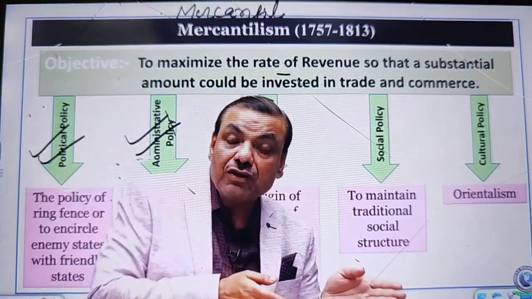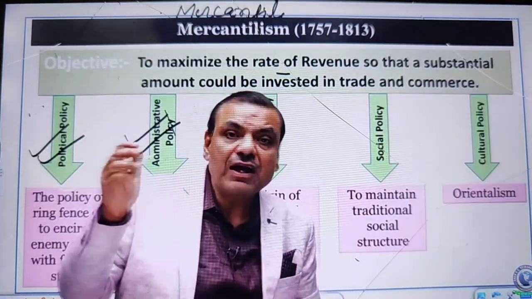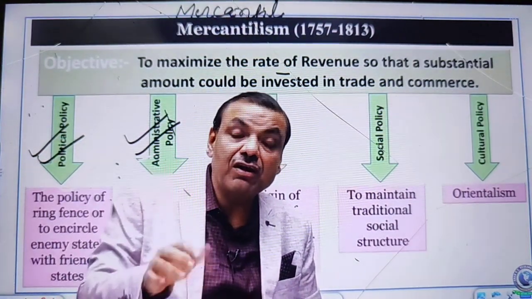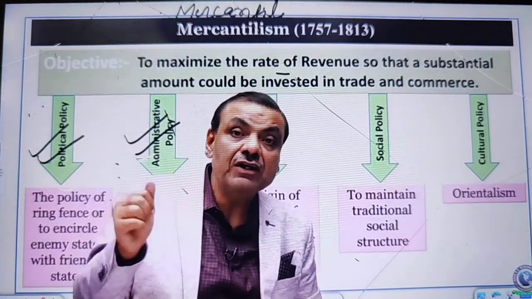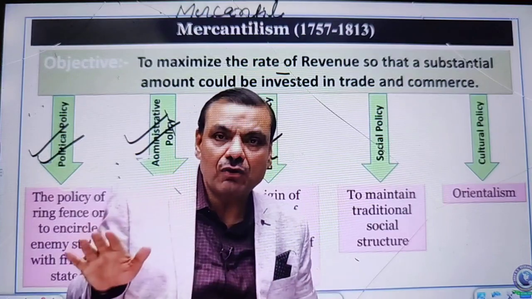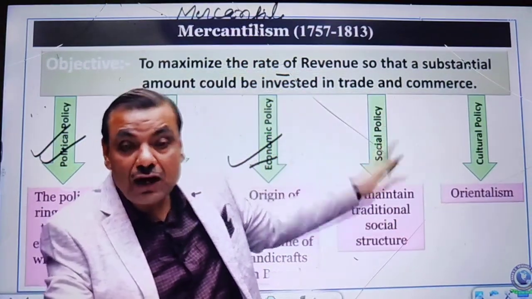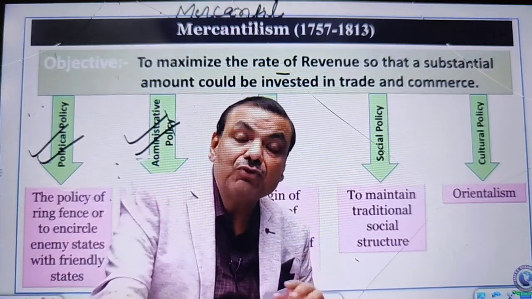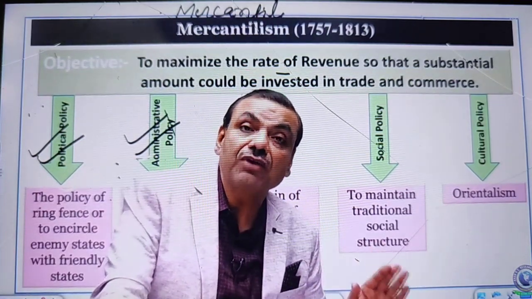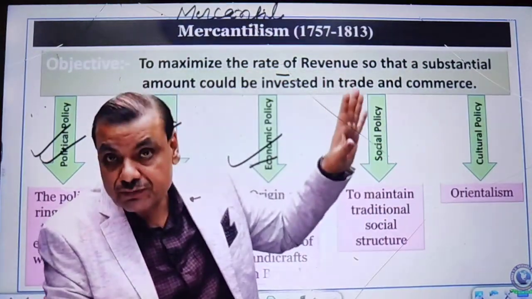Then in the social field, they maintained the old traditional social structure. And my friends, I need not say anything further, because you have very smartly solved an important question on Indian society. That made me confirm you are conceptually clear now. And about cultural policy, I have discussed Orientalism. Their basic objective was to promote Indian past and culture, because they had little interest in bringing reforms in India, as their colonial motive did not allow it.